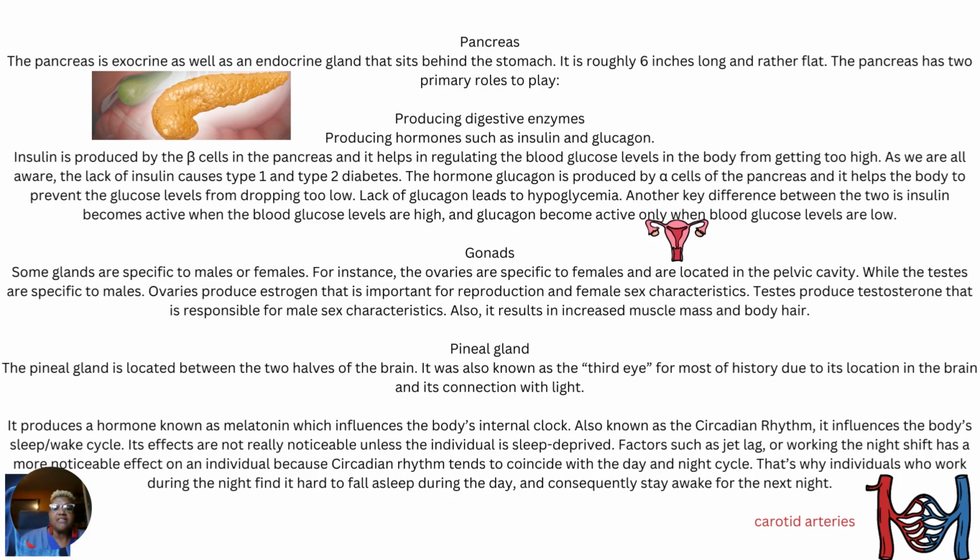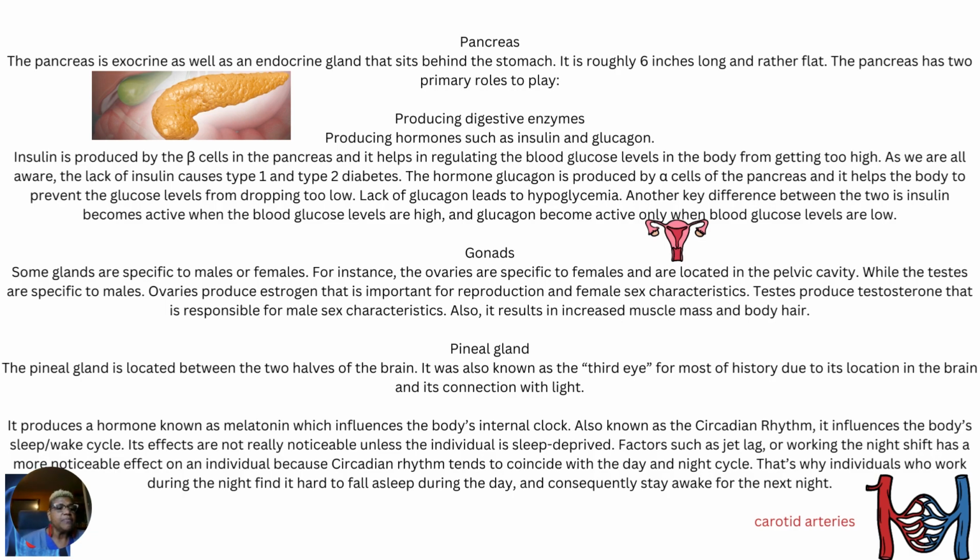Gonads, and it's showing you right here, this is a picture of the ovaries. Some glands are specific to males or females. For instance, the ovaries are specific to females and are located in the pelvic cavity, while the testes are specific to males. Ovaries produce estrogen that is important for reproduction and female sex characteristics. Testes produce testosterone that is responsible for male sex characteristics. Also, it results in increased muscle mass and body hair.